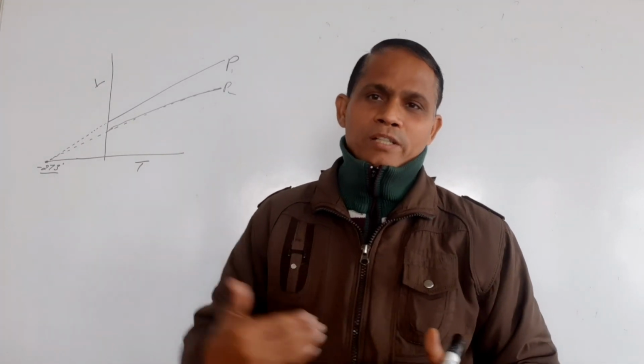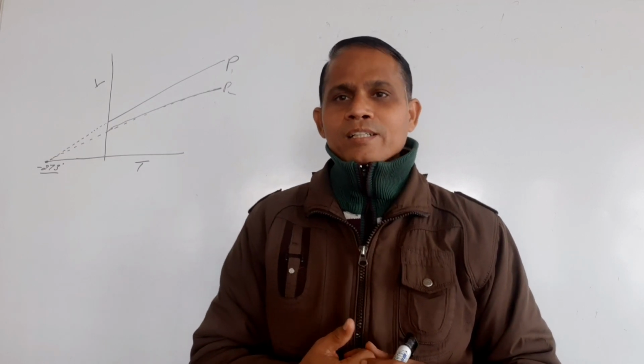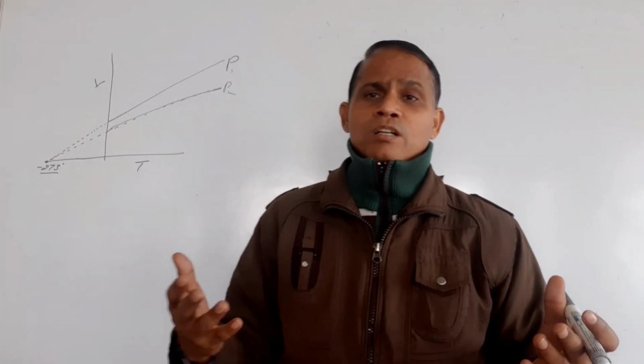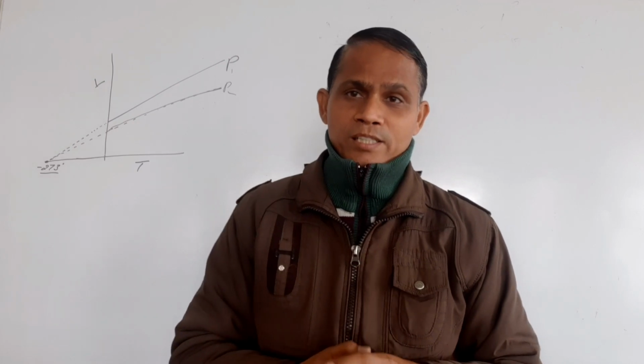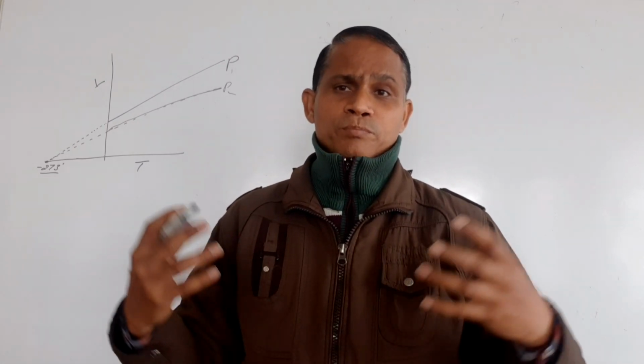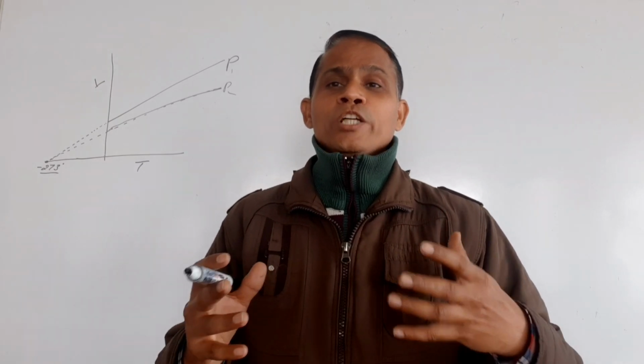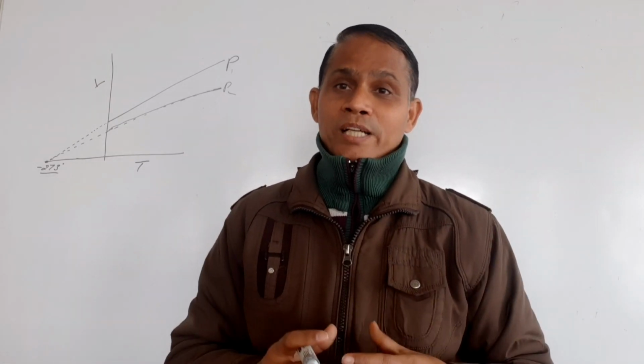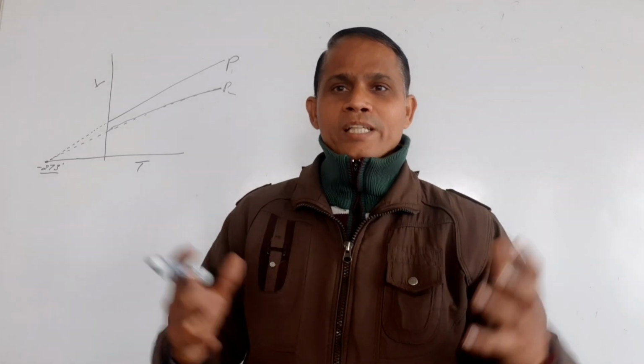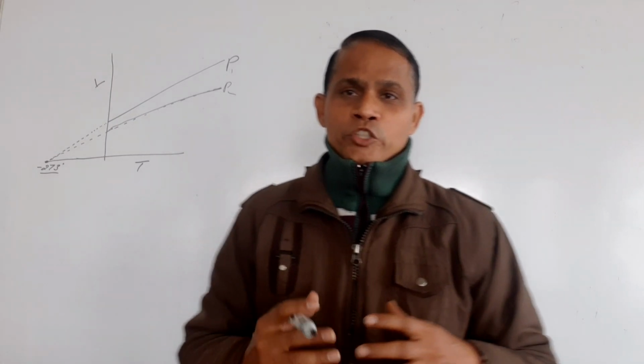At minus 273 degrees Celsius, the volume of the gas becomes zero. So that temperature at which molecular motion ceases is known as absolute zero. All these are the importance of Charles' law.